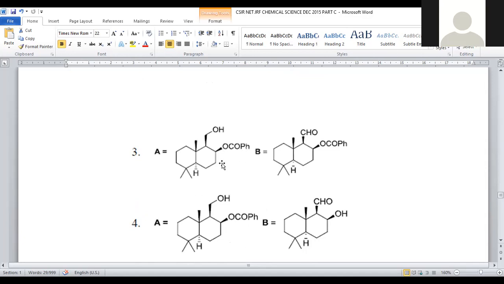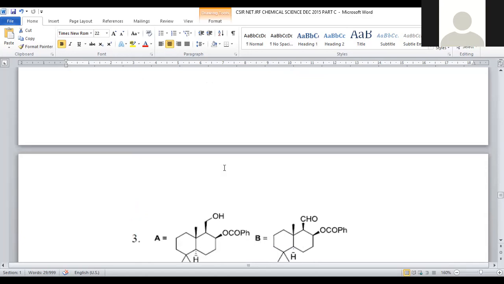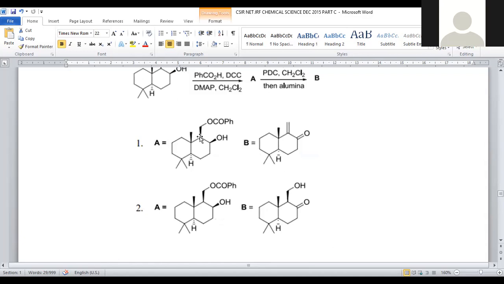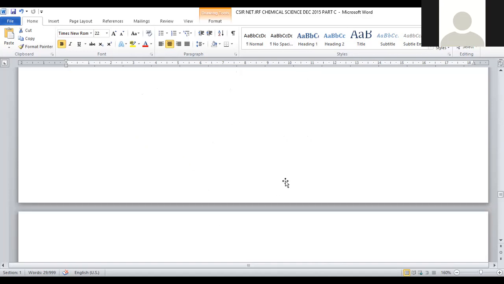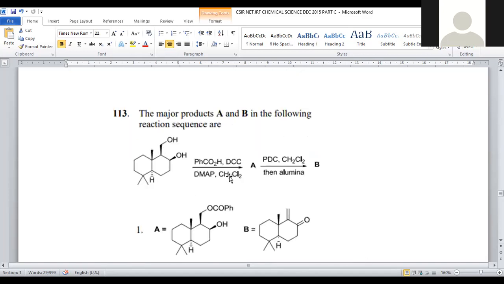This may not be possible because there will be a steric hindrance. Being a primary OH, it is more susceptible to esterification rather than the secondary hydroxy, because the secondary hydroxy is very bulky in nature, and there are no sp2 carbons in the surrounding region. It will not facilitate the esterification reaction. Obviously, there is a possibility of this primary hydroxy esterification. Only option number 1 and 2 will satisfy that. And in the compound B, an exocyclic double bond is available only in option number 1. Hence, the correct answer will be option number 1. For this question number 113, option number 1 is the correct answer.